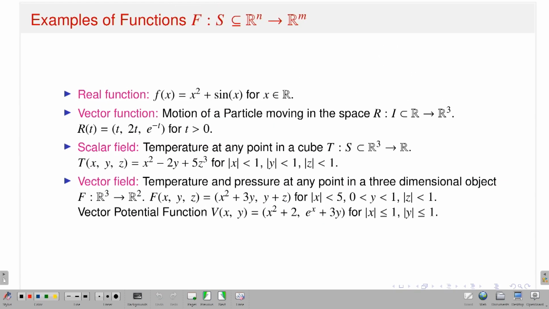Okay, let's see some examples. Consider this real function first: f of x is equal to x square plus sin x. Of course, it is a function from R to R. Therefore, it is a real valued function of a real variable.